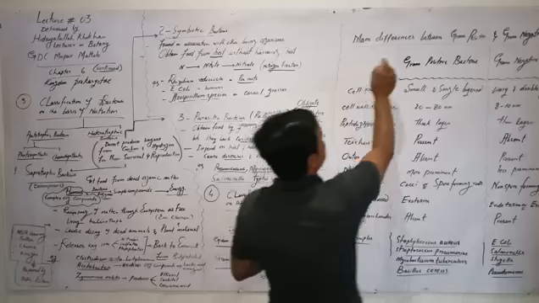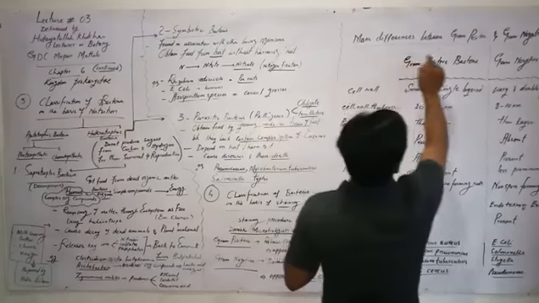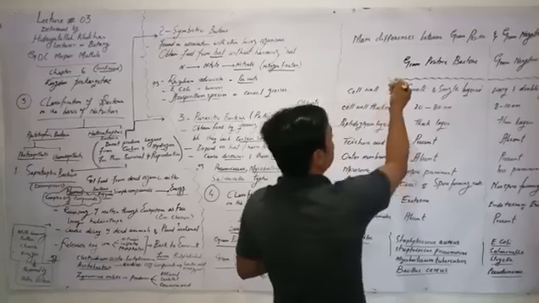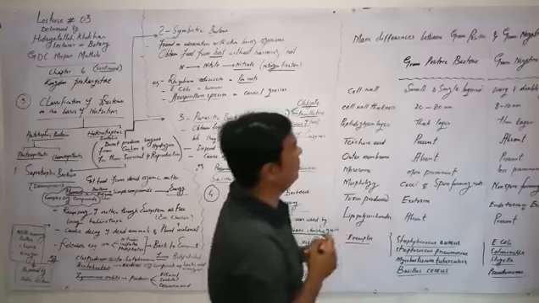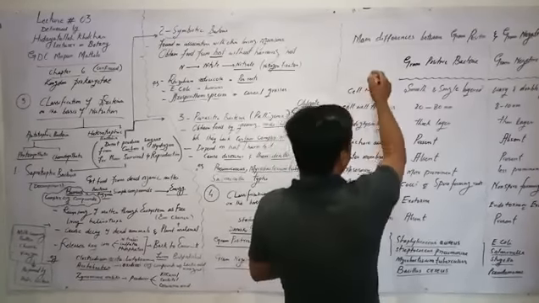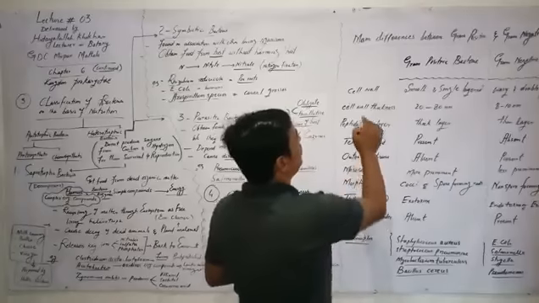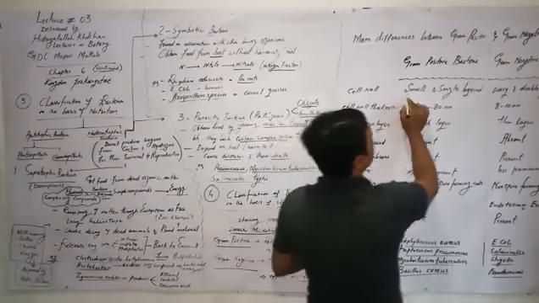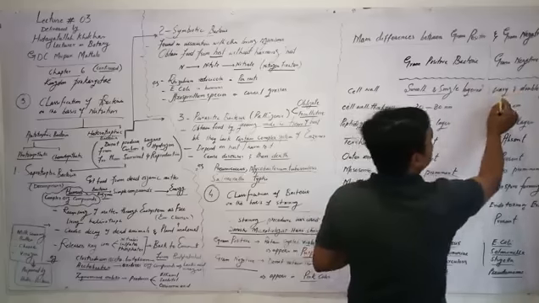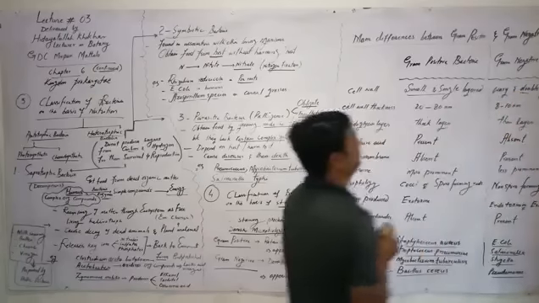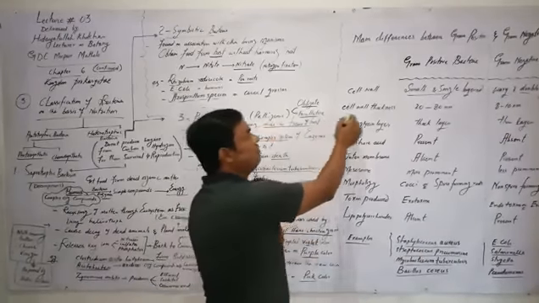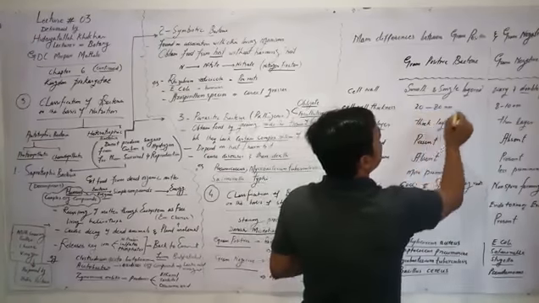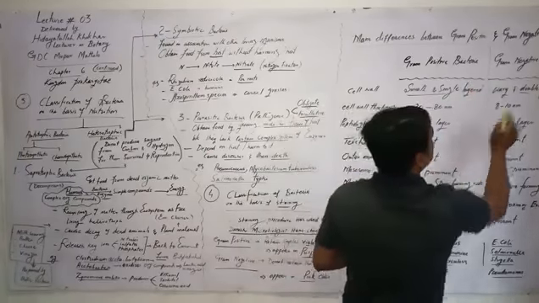If we differentiate these two classes, the main differences between gram positive and gram negative bacteria, let's suppose we have drawn a chart here with a few parameters written. Cell wall: in gram positive bacteria it is smooth and single, while in gram negative it is wavy and double layered. Cell wall thickness in gram positive is 20 to 80 nanometers, while in gram negative it is 8 to 10 nanometers.